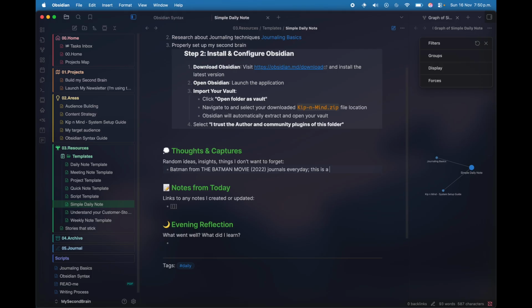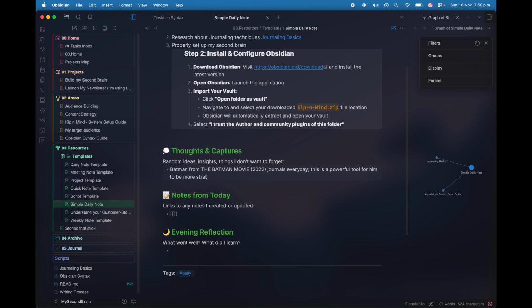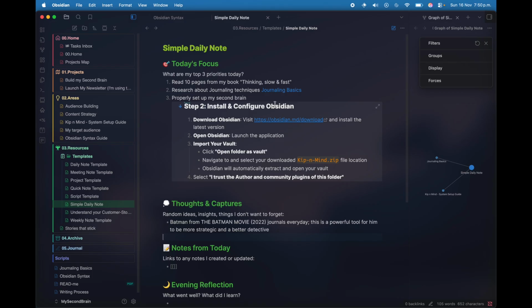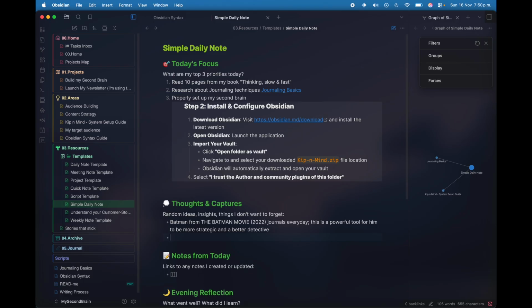This is a powerful tool for him to be more strategic and a better detective. So from this insight, I can also add it to my journaling basics and put an example from the Batman movie. I can also think about 3D web design with dynamic elements for my landing page.